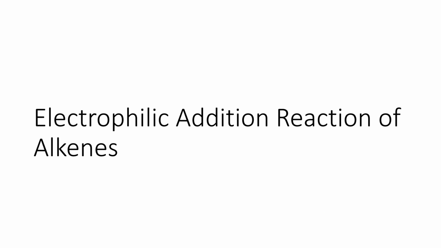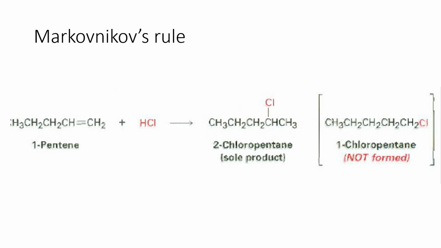So we will now be talking about the different reactions of your alkenes, particularly your electrophilic addition reactions. So first, before we move on, let us explain Markovnikov's rule. So observe the reaction on your screen. So 1-pentene, when reacted with hydrochloric acid, produces 2-chloropentane. It does not produce 1-chloropentane. So Markovnikov's rule describes bakit ganon. So why does it form on the second carbon atom but not on the first carbon atom? Or let's look here. Bakit dito siya nag-form, not here?